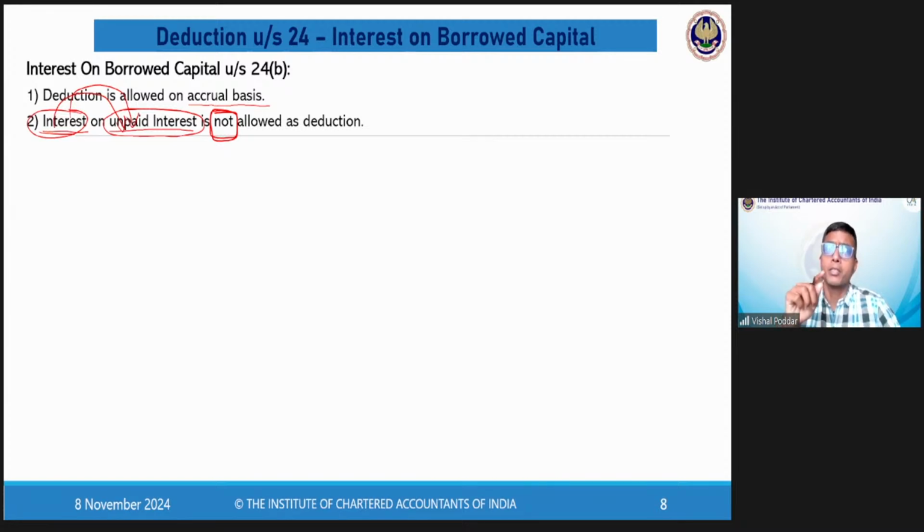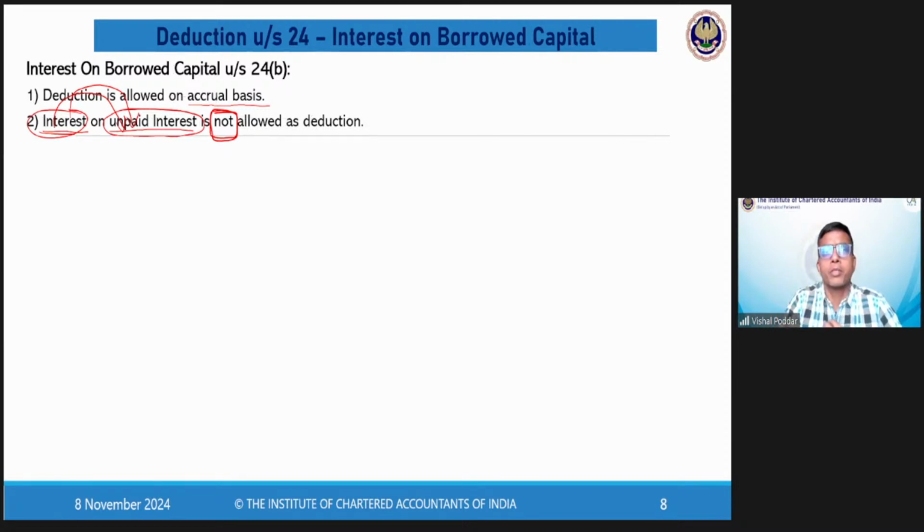Many times these things are silent in the question. That is why you will find that in the taxation paper, mainly on the top of the paper, it is always written, make suitable assumptions. This is not written in other papers. Why is it written mainly in the taxation paper? Because taxation is such a subject where such minute conditions are there, and the answer may change either way depending upon what fact is given in the case.